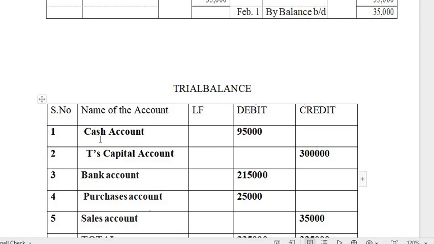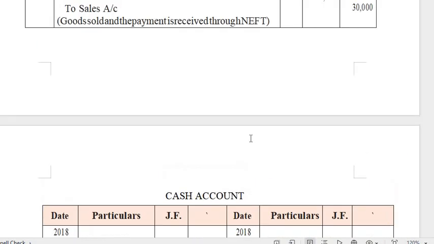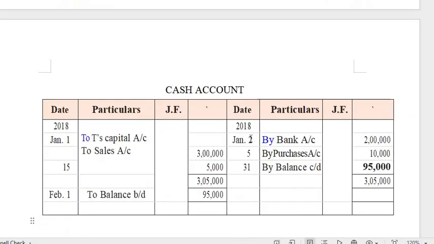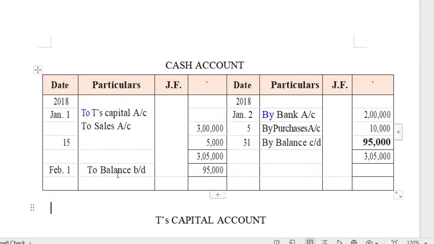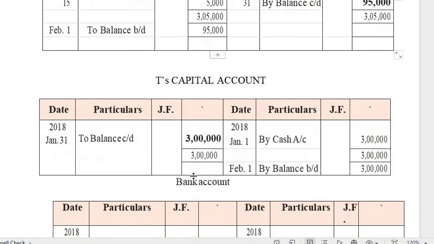For the cash account, see the balance shown on the debit side next month. Whichever side the brought on balance appears, based on that only you have to write. So the brought on balance for the cash account, which side? Debit side. So I am writing it in the debit column. See the next one. T's capital account: the brought on balance appears on the credit side. So I have to write in the credit column 3 lakh.